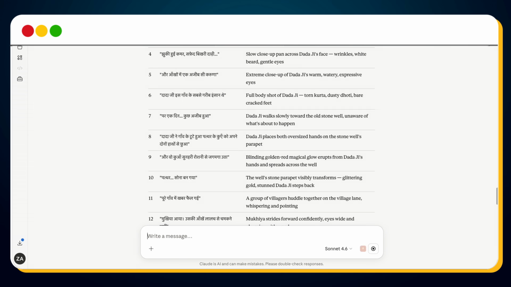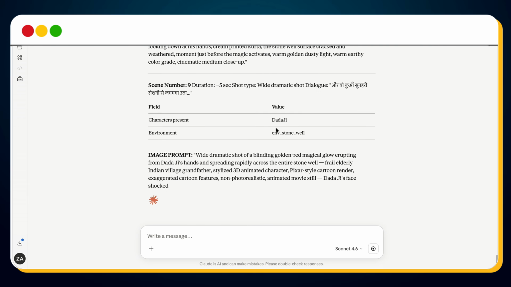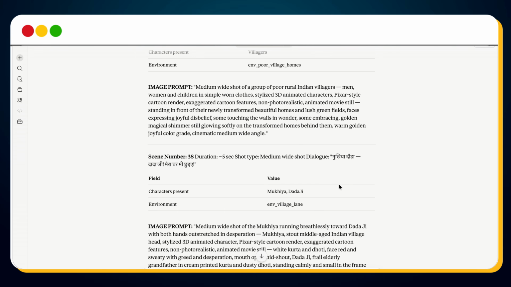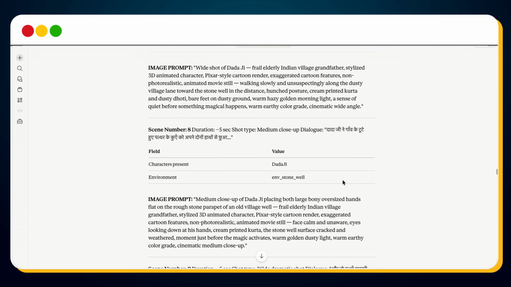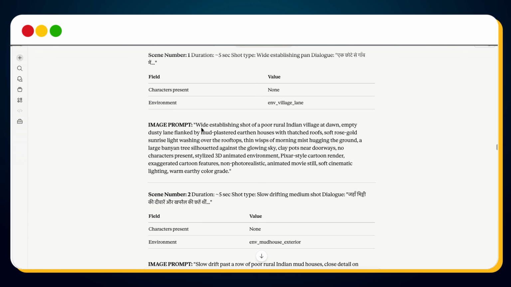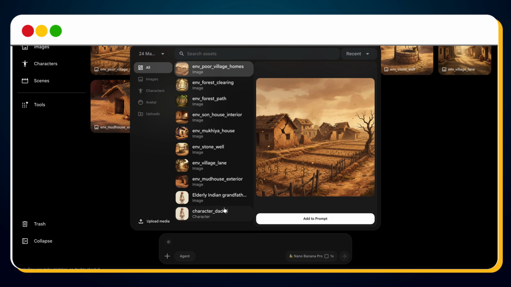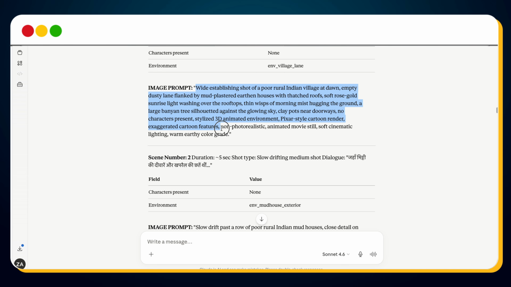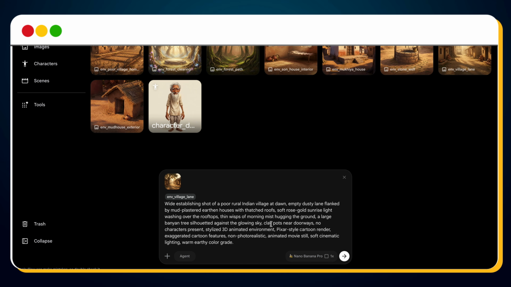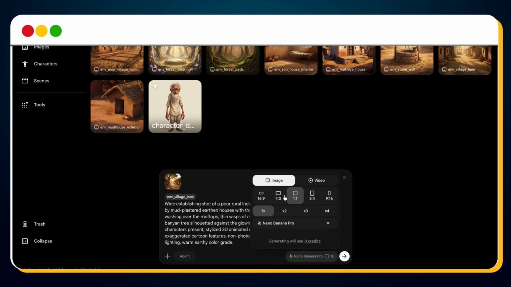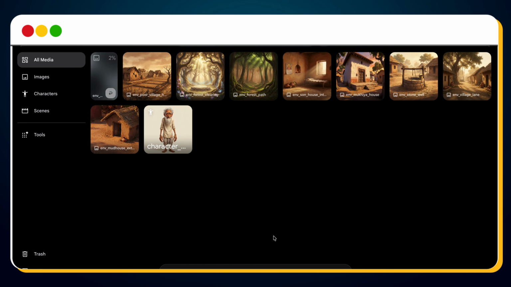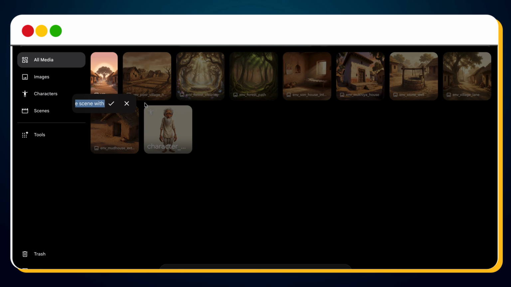But we're not done yet. Claude now generates image prompts for every scene. Each scene includes the exact image prompt, character used, environment used, camera angle, visual action. Let's generate scene 1, type at, then select the village lane environment. Next, copy the scene 1 image prompt, paste it into Flow, make sure image mode is selected. Since we're creating YouTube shorts, choose the 9:16 aspect ratio. Click send. Within seconds, scene 1 is ready, rename it scene_1.